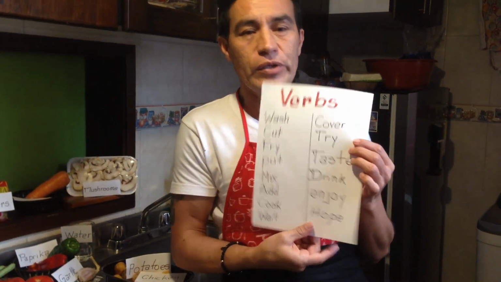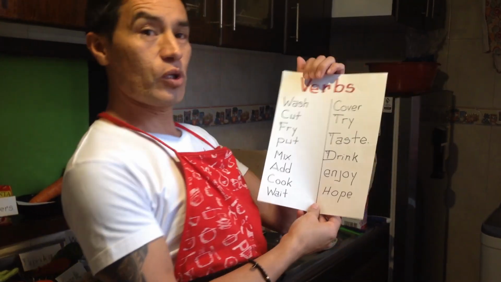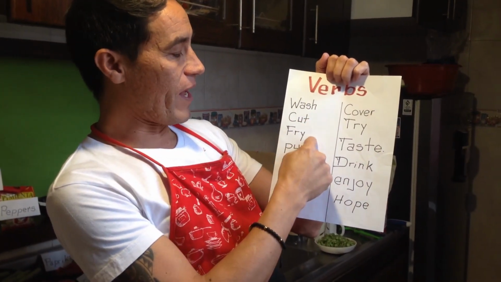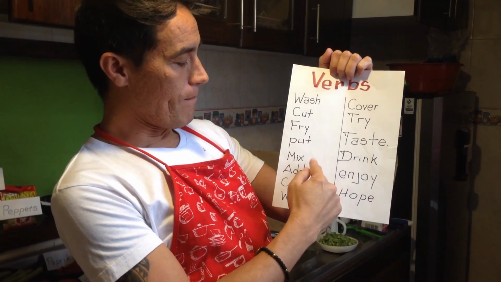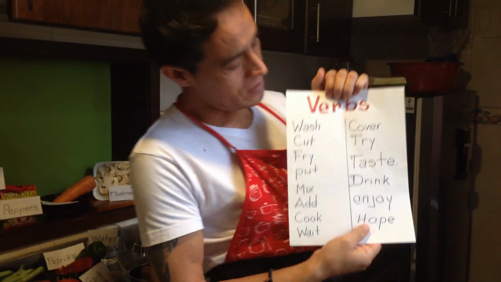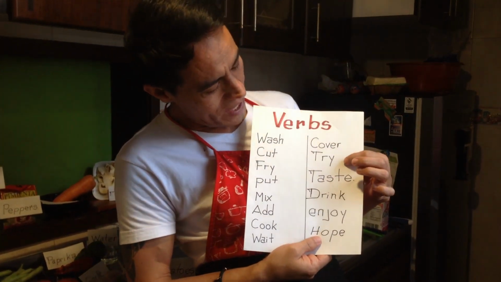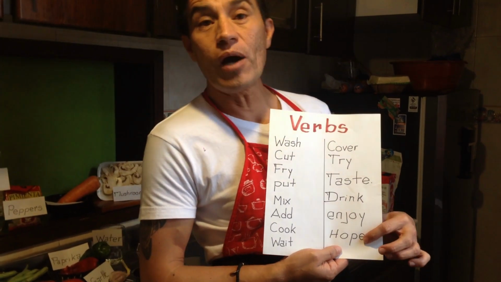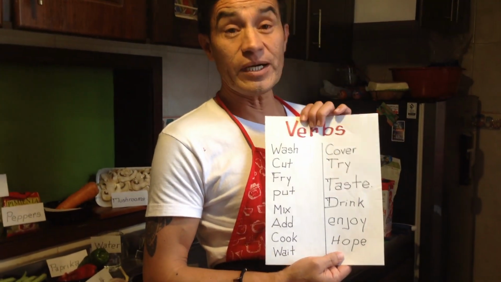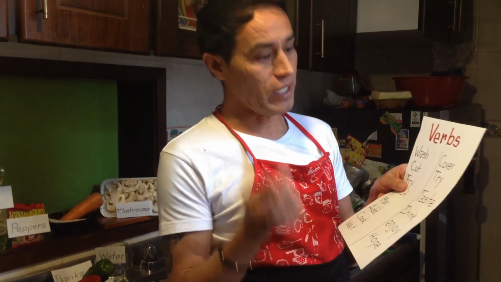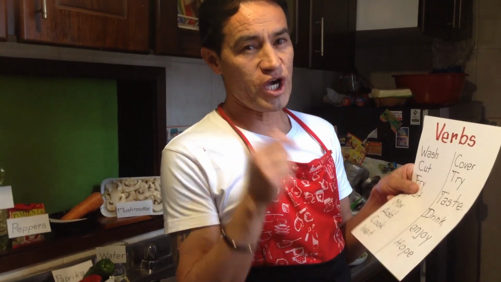Verbs that we are going to use: wash, cut, fry, put, mix, add, cook, wait, cover, try, taste, drink, enjoy, and hope. These are the verbs we are going to use today in the activity. If you have any doubt about them, please check the meaning at home.